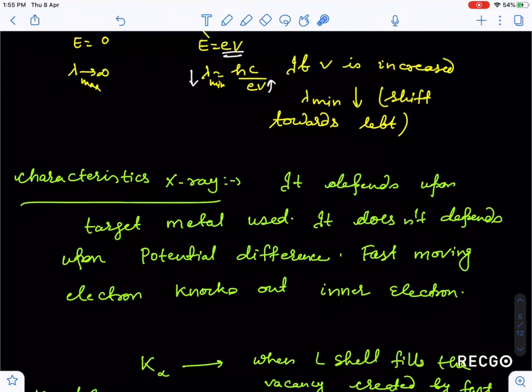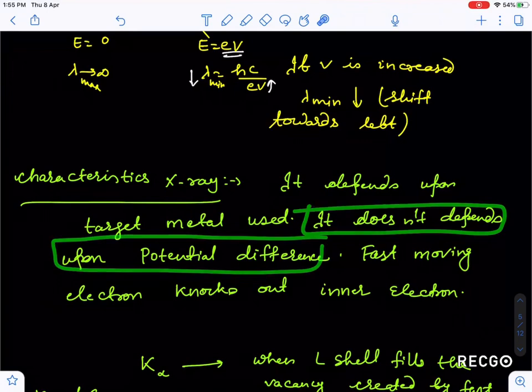Characteristic X-ray depends upon the target metal. As I said earlier, it depends upon the target metal. It does not depend upon potential difference. That is a very important point, keep in mind. It does not depend upon potential.